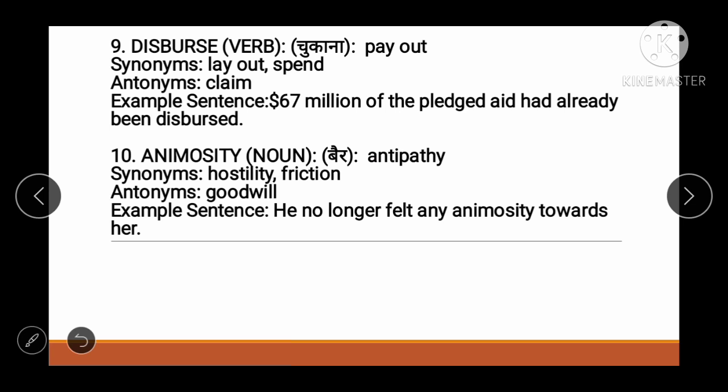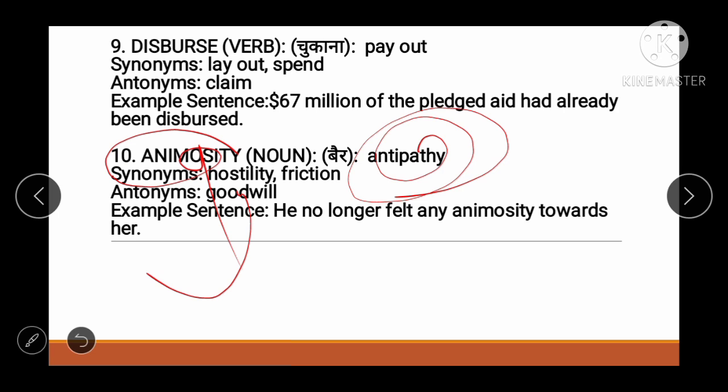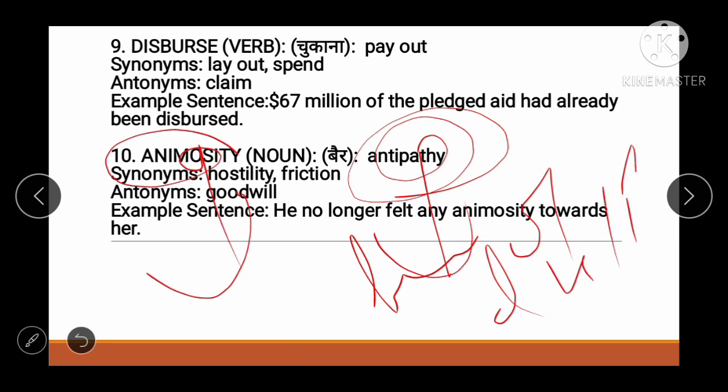Next one is animosity. See friend, animosity means a strong feeling of dislike. If you extremely dislike something, you'll say animosity. All right, try to use this word. After some time you will say I dislike that person, or you can simply say animosity toward that person. All right, so antipathy. Antipathy means a feeling of dislike.